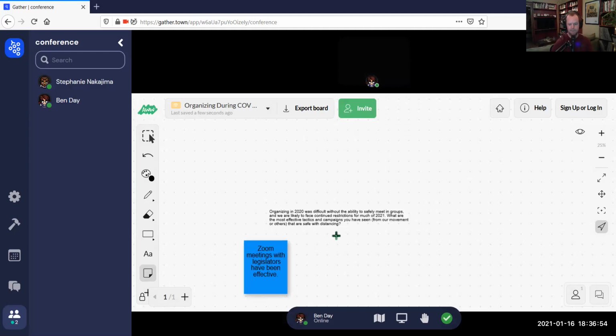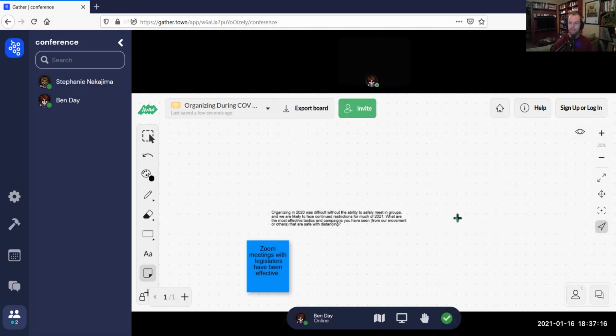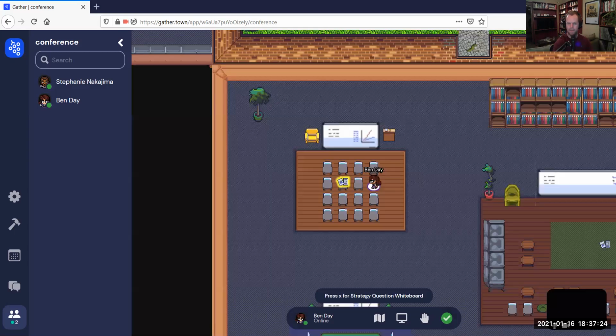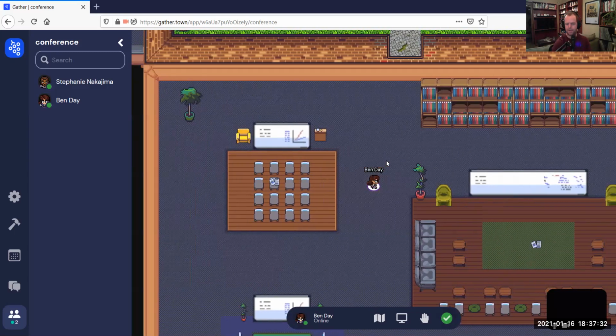And in fact, this is a collaborative sort of open-ended project. Anyone can edit anyone else's post-it notes, but please don't do that. We're just going to have to respect one another's comments. Try not to cover other people's post-it notes with yours, and just spread out your comments. And at the end of the conference, we're going to compile everyone's thoughts and feedback from all of the different strategy whiteboards in Gather, and we're going to try and generate some takeaways from them going into 2021. So you just hit that X in the upper right corner when you're ready to X out of the whiteboard, and then you can move over to one of the other strategy questions.